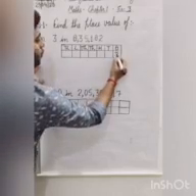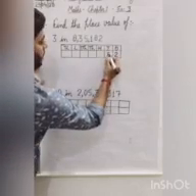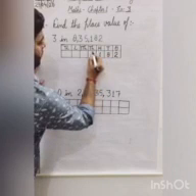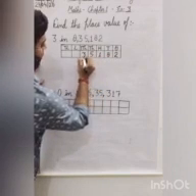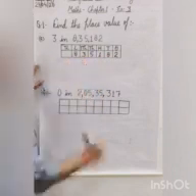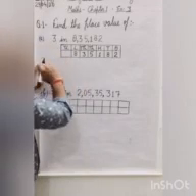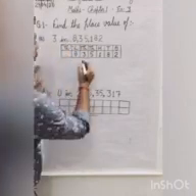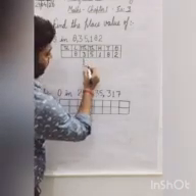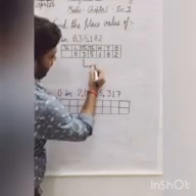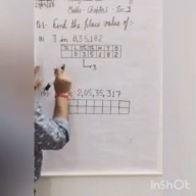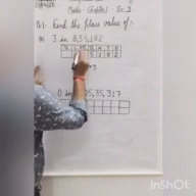2, 8, 1, 5, 3 and 8. Now, to find the place value of 3 in the number, first of all look at the digit. What is the digit? It is 3. And what place does it occupy in the place value chart?